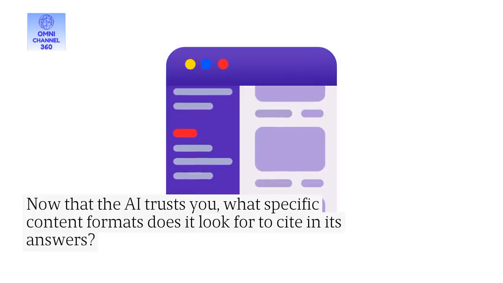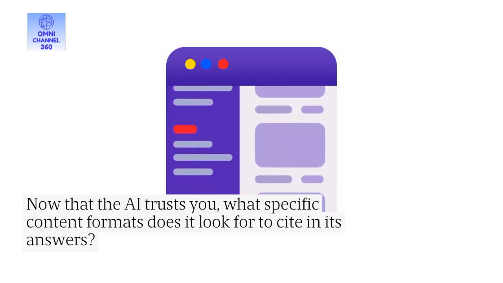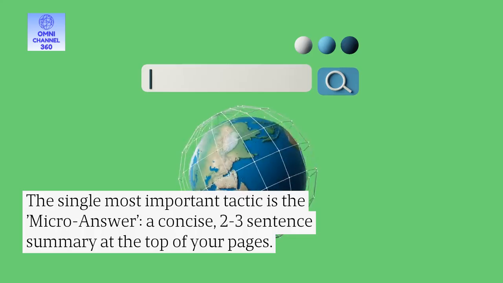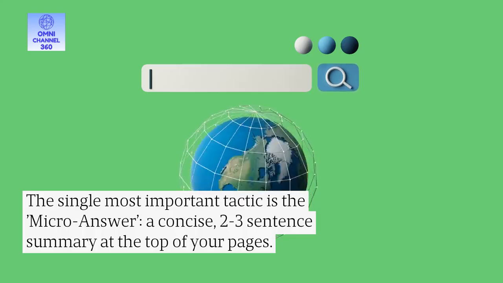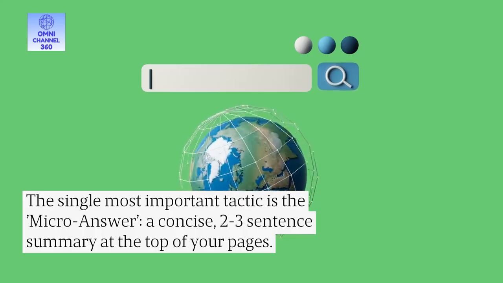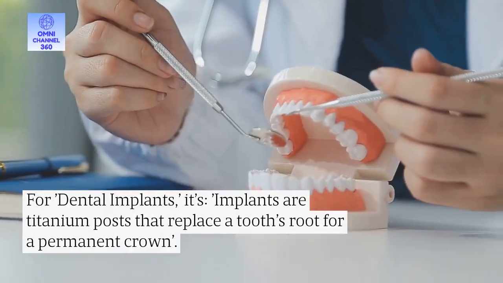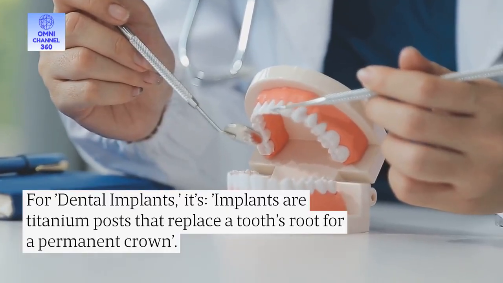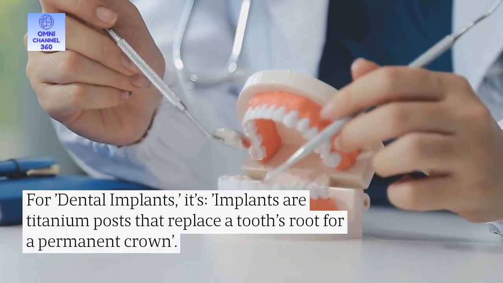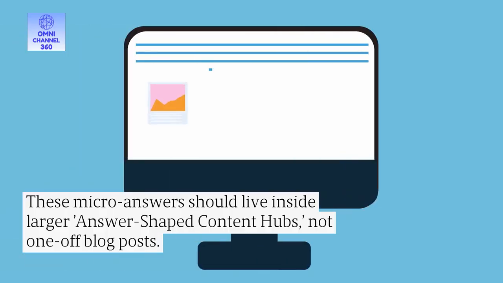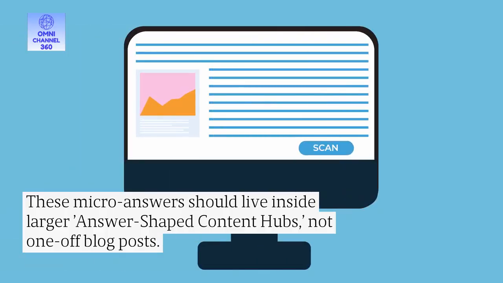Now that the AI trusts you, what specific content formats does it look for to cite in its answers? The single most important tactic is the micro answer, a concise 2-3 sentence summary at the top of your pages. For dental implants, it's: "Implants are titanium posts that replace a tooth's root for a permanent crown." These micro answers should live inside larger, answer-shaped content hubs, not one-off blog posts.